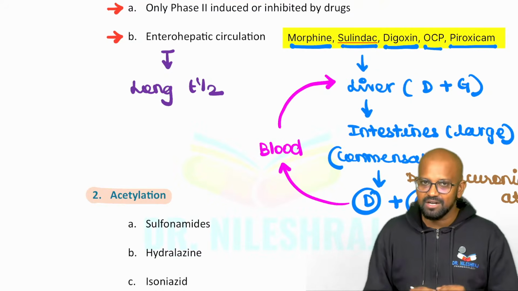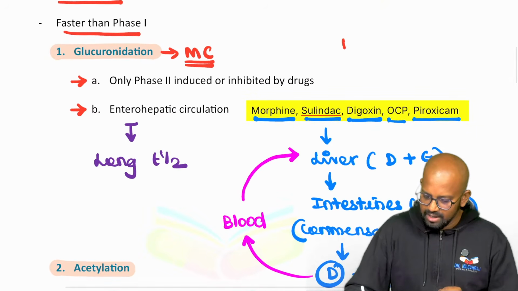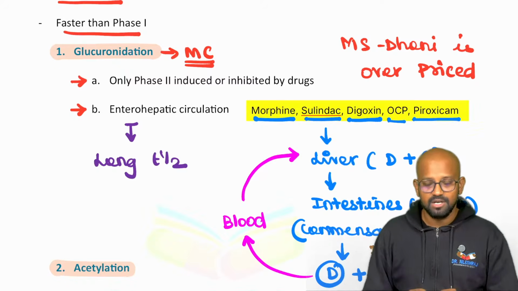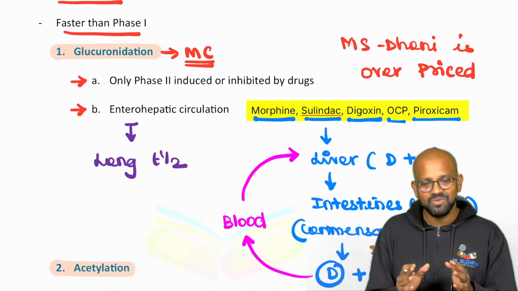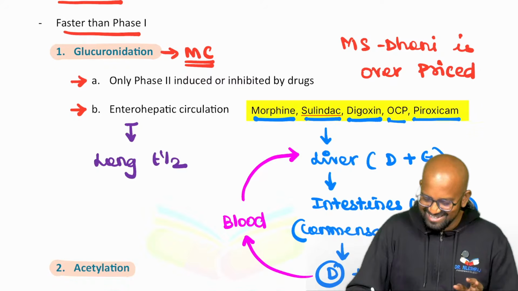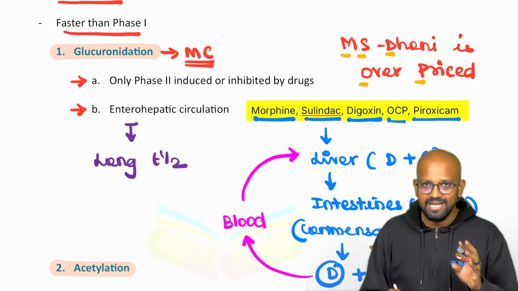We have listed 5 drugs here. Just remember with this mnemonic: MS Dhoni is overpriced. This is just a mnemonic. Those guys who are fans of MS Dhoni, like how I am also, don't take it seriously. So MS Dhoni is overpriced. That's the mnemonic.